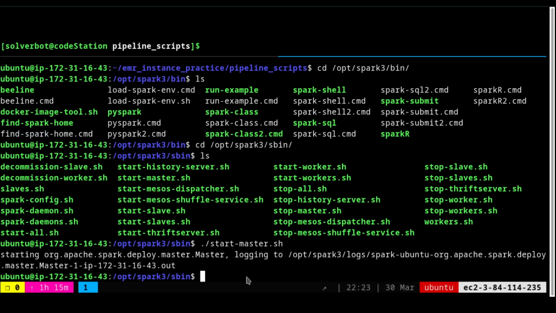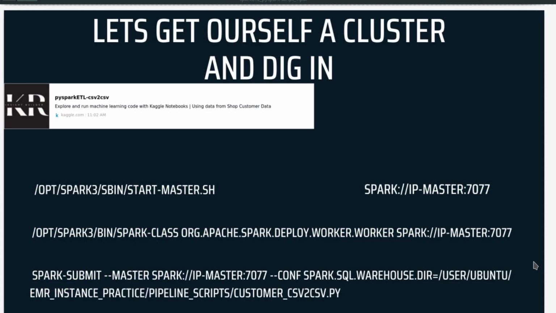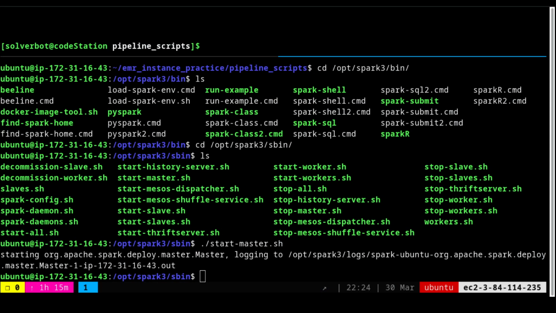The next code that we are going to execute is to work on the class. Let me go to the PDF and show you. We have to go to Spark bin, Spark class, and use this series of Java classes, and then give the Spark master IP address here. Let me start that process right now in the terminal.